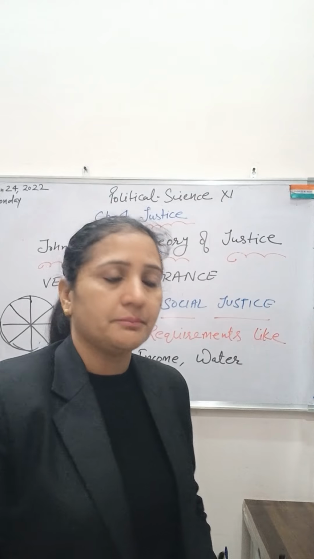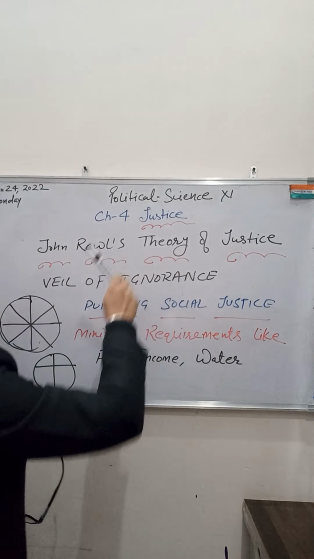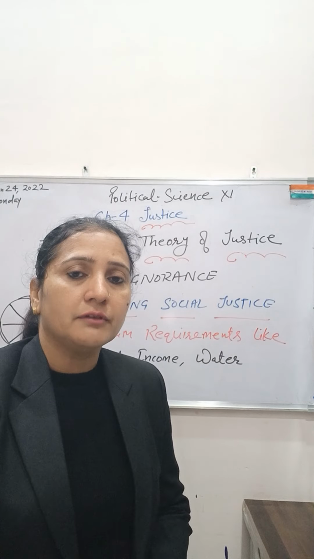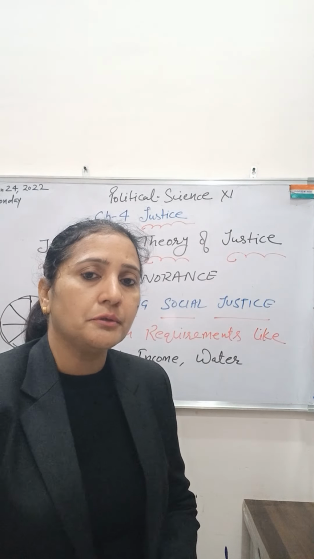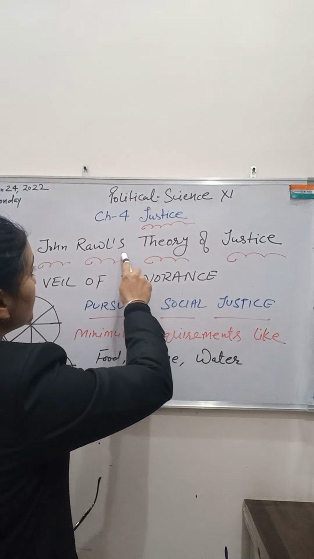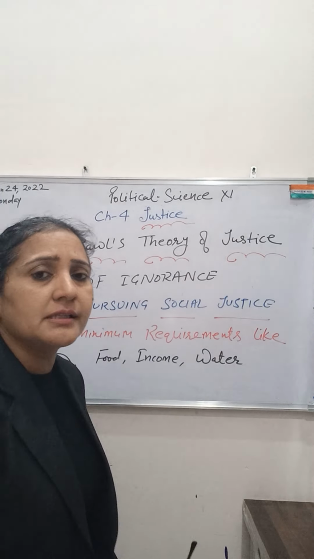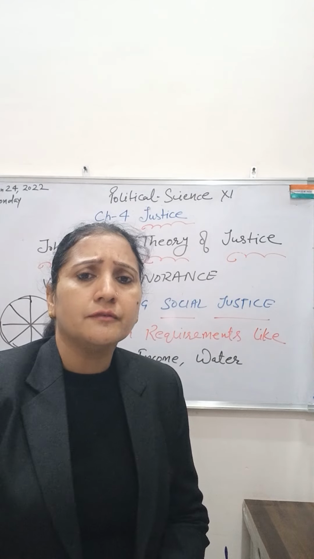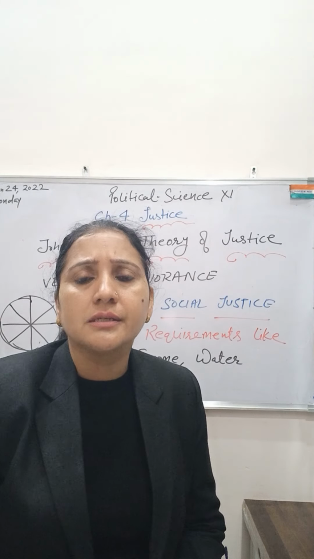So we were doing chapter number 4, that is justice. In the previous lecture we discussed the various aspects of justice. So today we will do the John Rawls theory of justice. So what is the John Rawls theory of justice? It is related to just distribution.